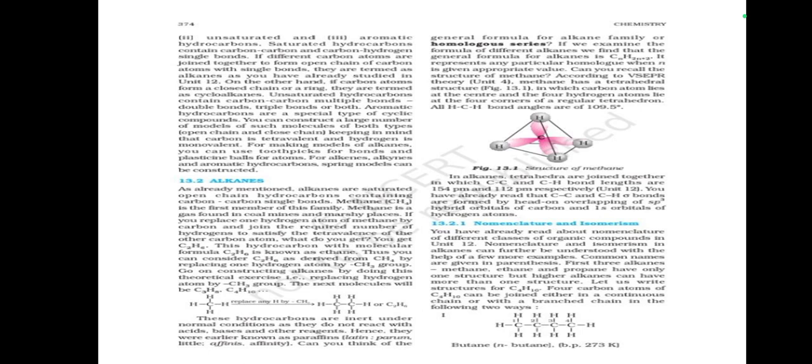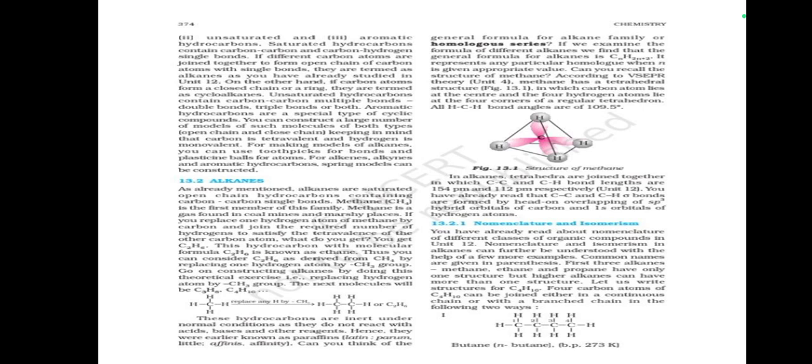If different carbon atoms are joined together to form an open chain of carbon atoms with single bonds, they are known as alkanes, as you have already studied in Unit 12. On the other hand, if carbon atoms form a closed chain or ring, they are termed cycloalkanes. Unsaturated hydrocarbons contain carbon-carbon multiple bonds, double bonds.